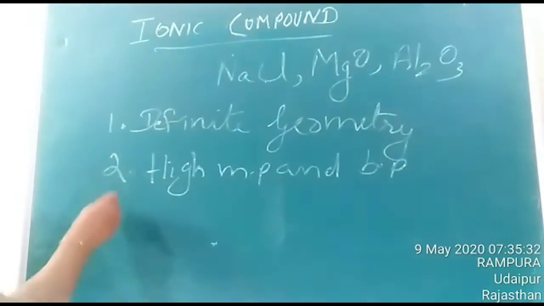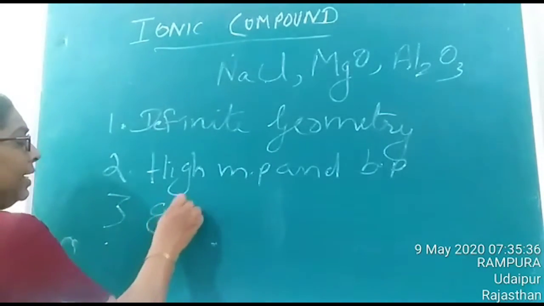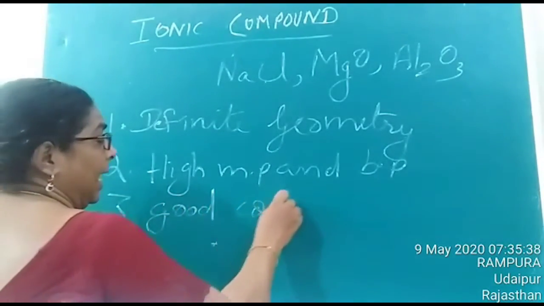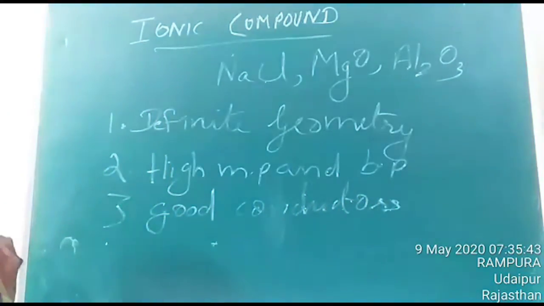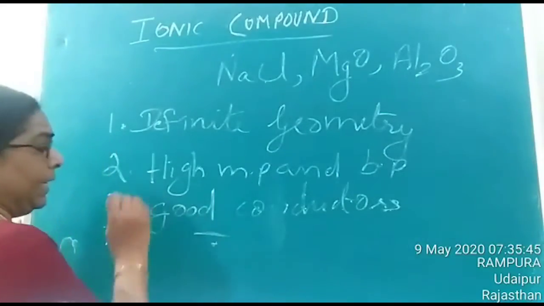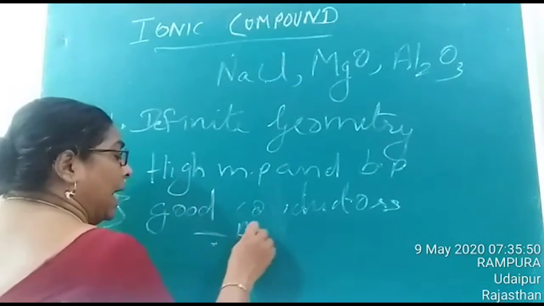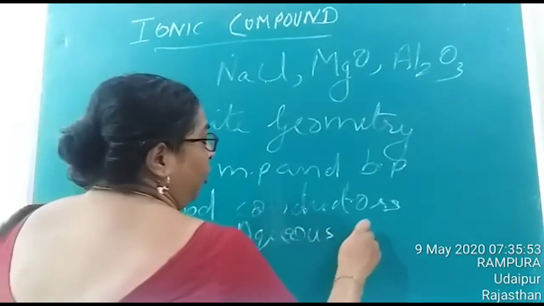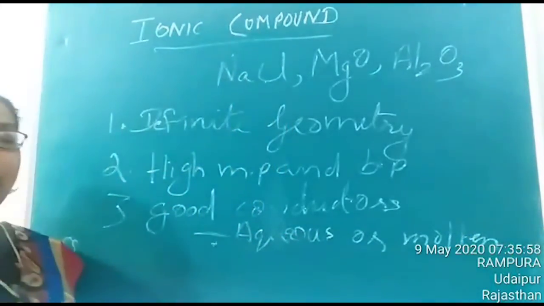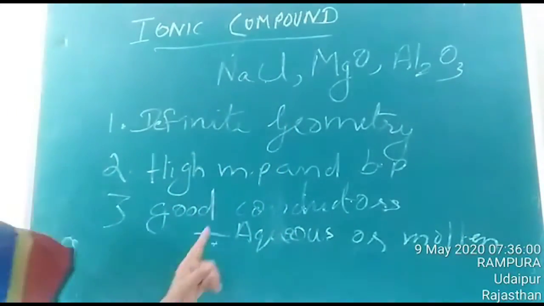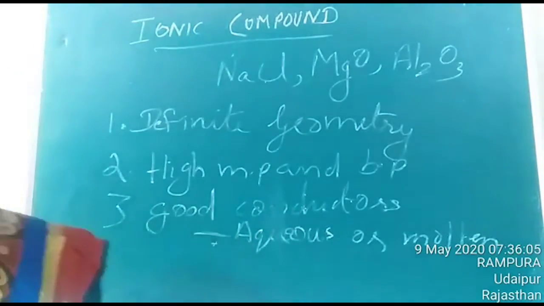As the third one, ionic compounds are good conductors of electricity. Children, here there is a special property. They act as good conductors only in aqueous form or in molten state.